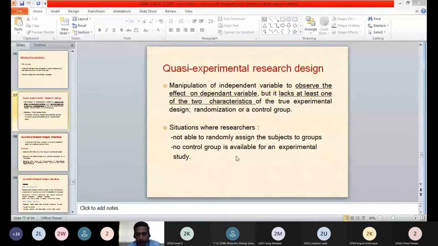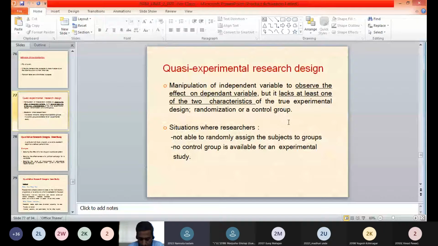Is the slide visible to you all? Is the slide visible? Yes, sir.